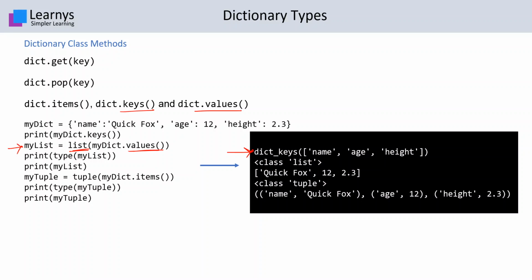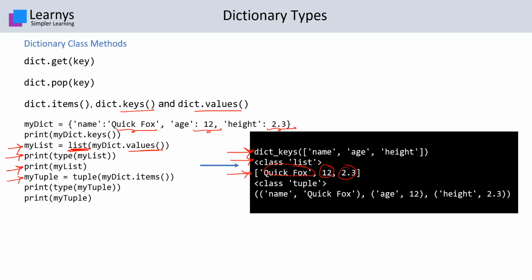That means all the values, that is Quick Fox, 12 and 2.3, will now be converted into a list. Then we try to print the type of my list, so it will say class list. Then we print my list. This will be a list having all the values, that is Quick Fox, 12 and 2.3.